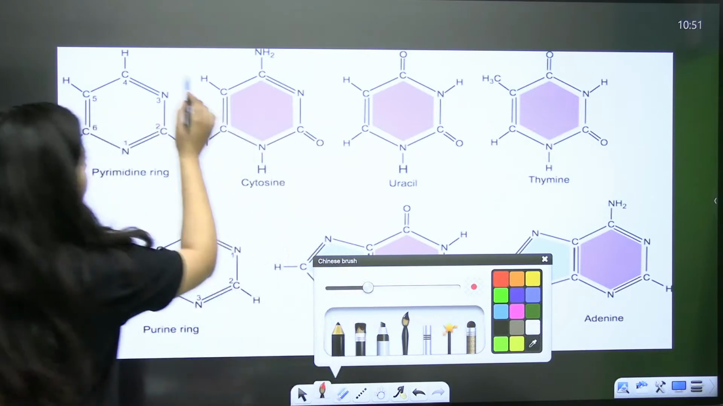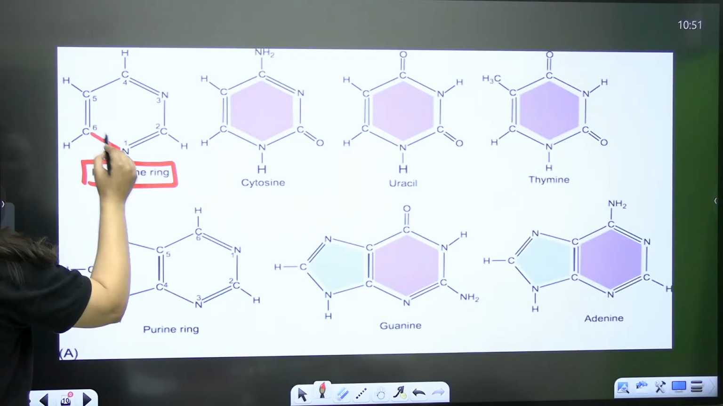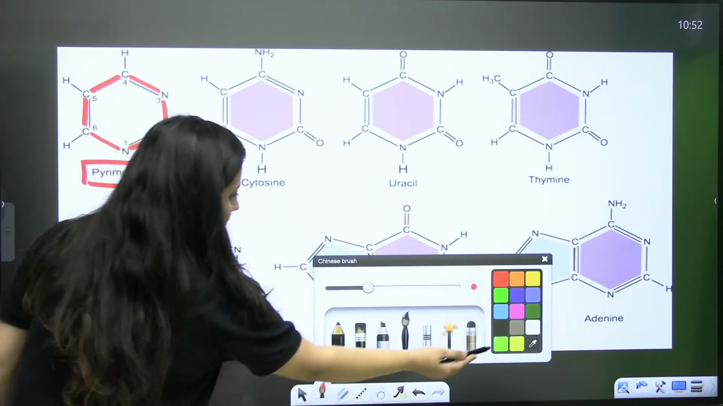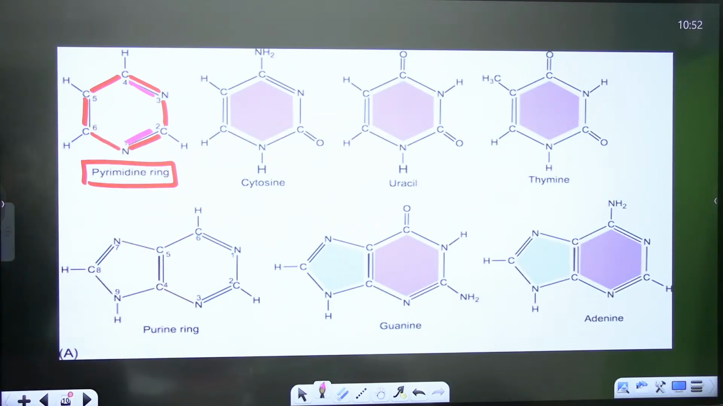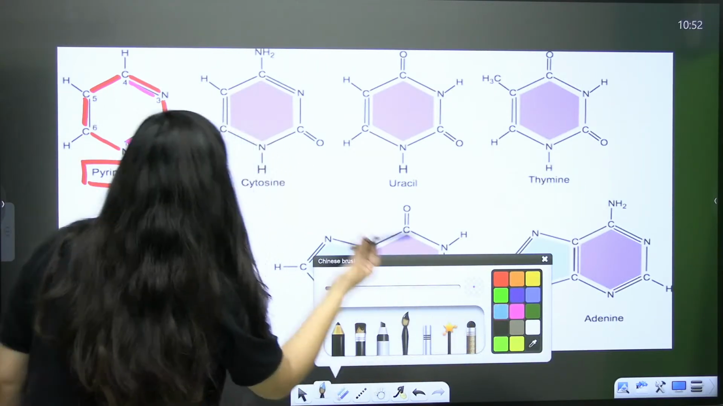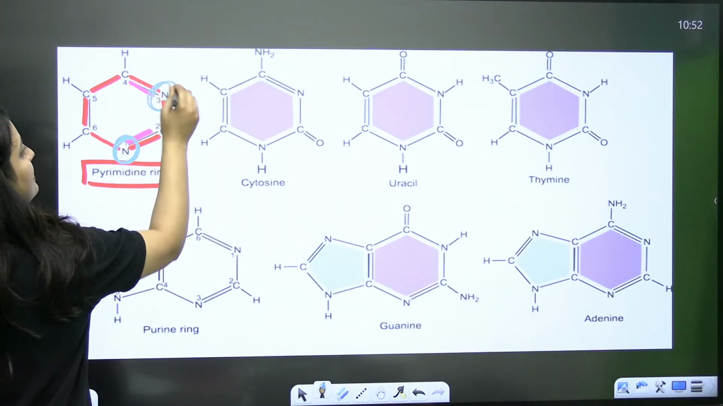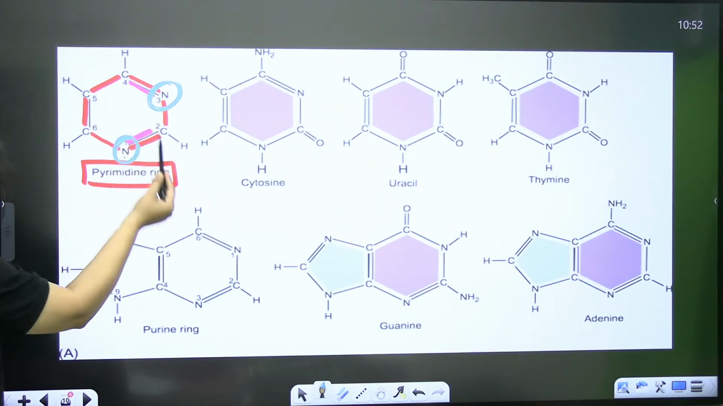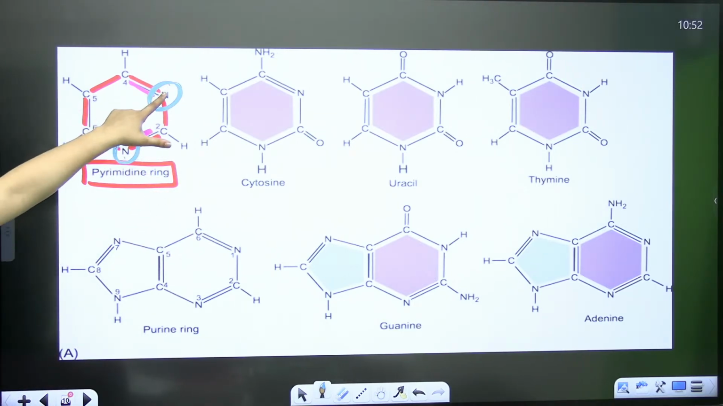So have a look. This is the ring form. So pyrimidine. Look at this. Here in this pyrimidine, this is position 1, nitrogen is present. This is position 3, nitrogen is present. So that's why it's a 6-membered ring: 2 nitrogen, 4 carbon. 1 and 3.